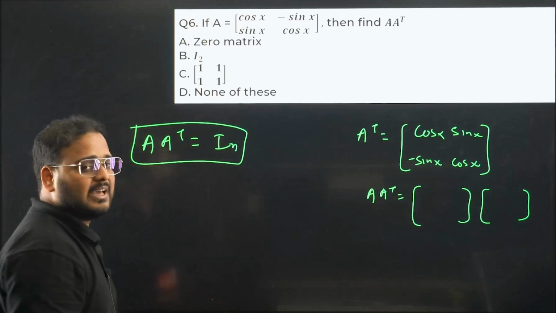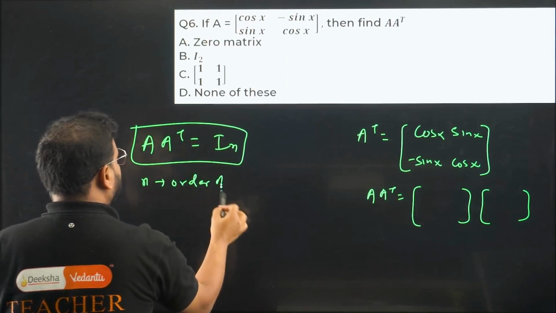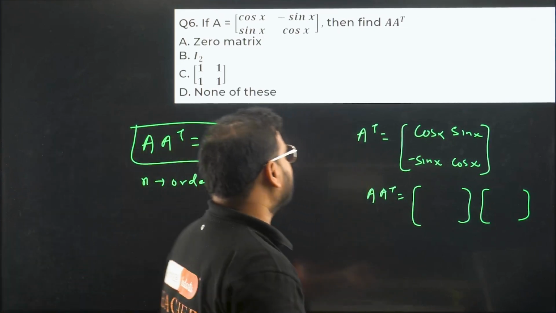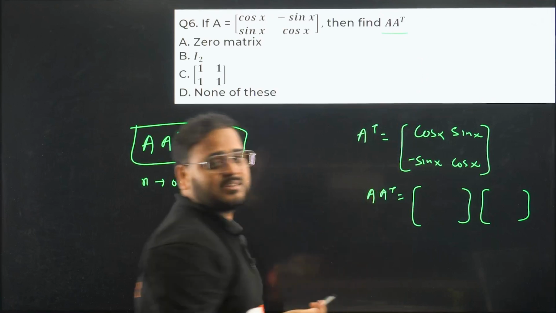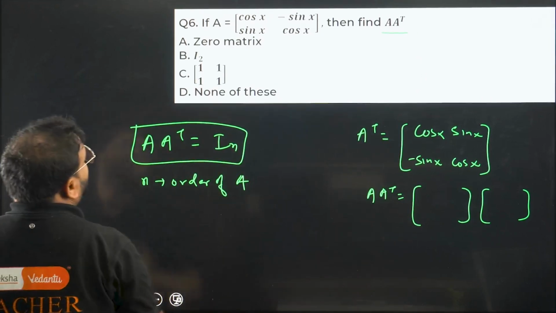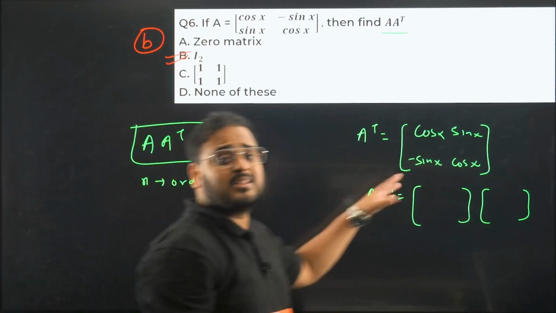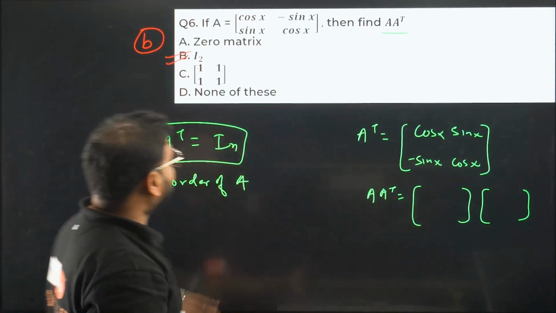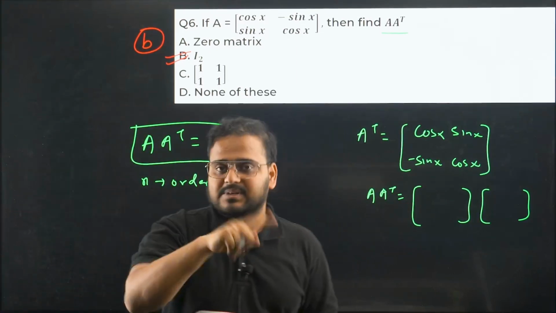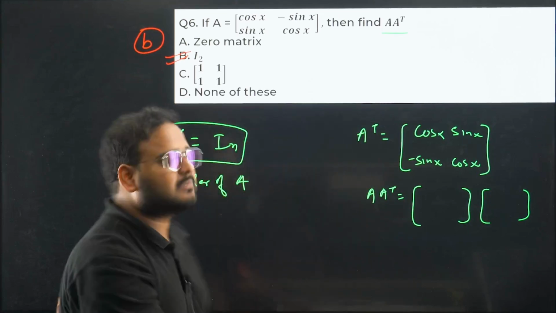N actually, what is N? N represents the order of matrix A. So whenever you have A into A transpose, check here, A into A transpose, what is the answer? The answer is simply I2. Option B is correct. If you want, you can do it like this and verify, your choice, okay? But if you remember the property, if you multiply two matrices which are transposes of each other, the answer is always the identity matrix of the same order, okay? Question number 6 is done.